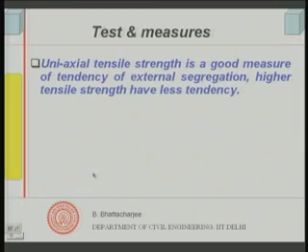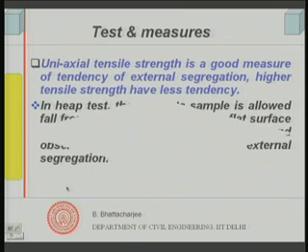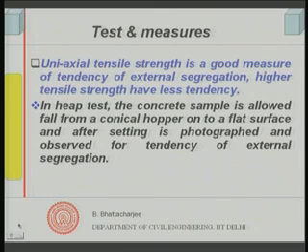For external segregation, uniaxial tensile strength is a good measure of the tendency of external segregation; higher tensile strength means less tendency. This is what we talked about earlier when we were talking about rheology of fresh concrete.